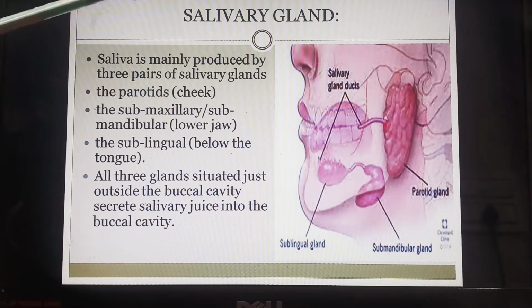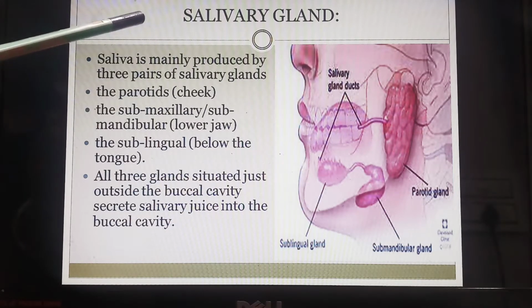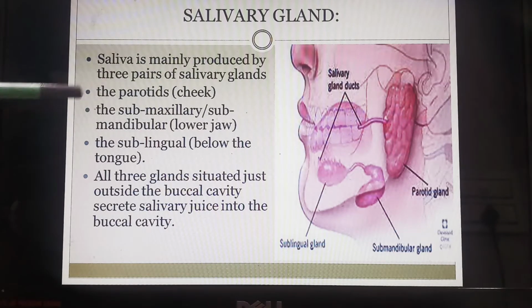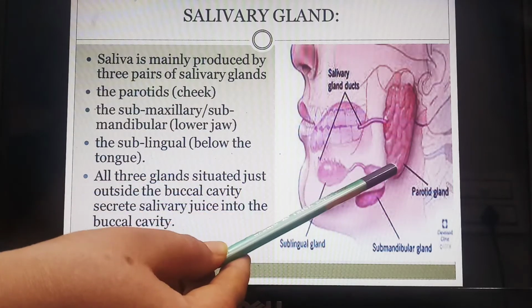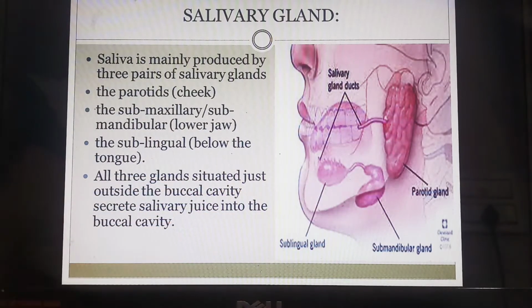As we all know, it is responsible for the secretion of salivary amylase, and it releases its secretion in our oral or buccal cavity. In the human body there are basically three pairs of salivary glands. You can look at the picture also for their location. The first is the parotid glands. The parotids are the cheek glands. You can see here one parotid gland shown from one side. Similarly, one gland is there on the other side of your cheek.